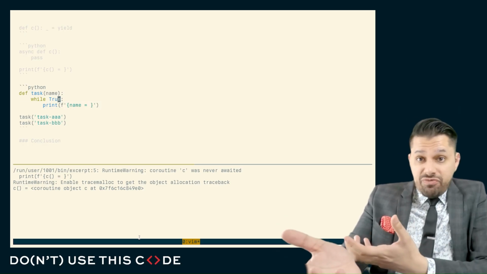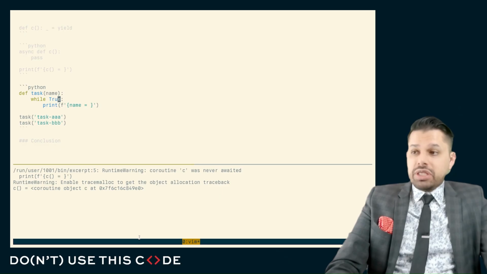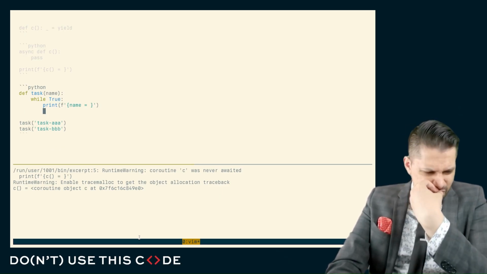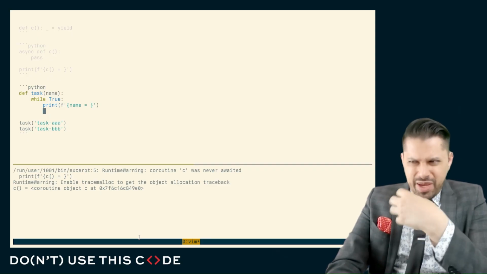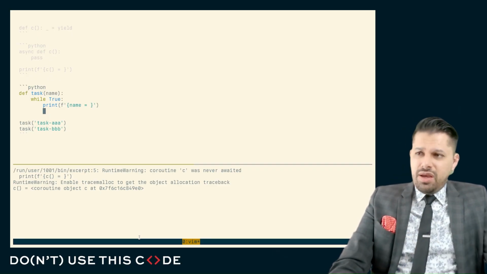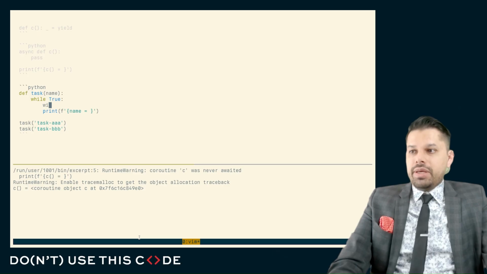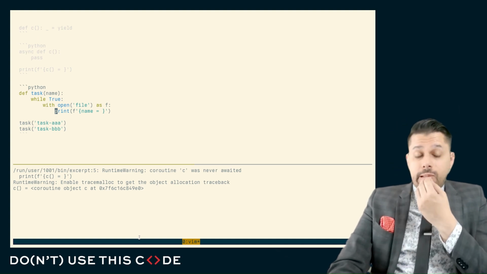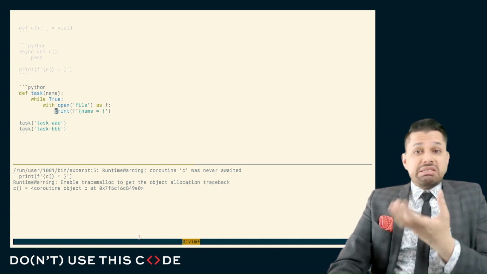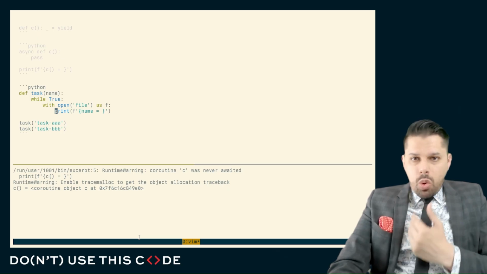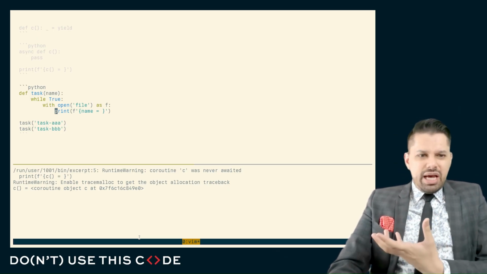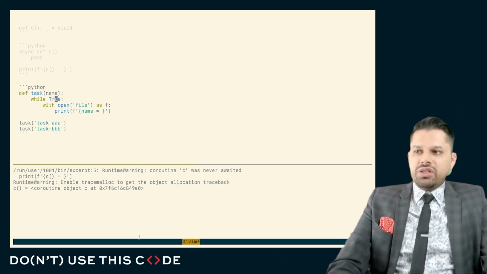And the loop doesn't have to be infinite. It could be just very, very large. This code will never run. Well, if this code is doing something that requires some time that we spend going off and waiting for something, for example, this code maybe opens a file, or it makes a network request, or it calls a system call. If it does some work that doesn't require computation, just requires waiting for a result to come back, we're wasting a lot of time here, even if this isn't an infinite loop.